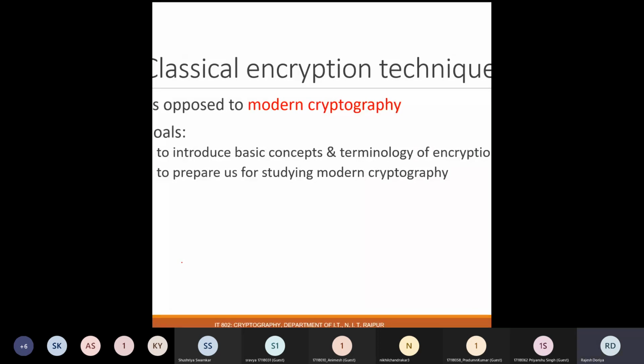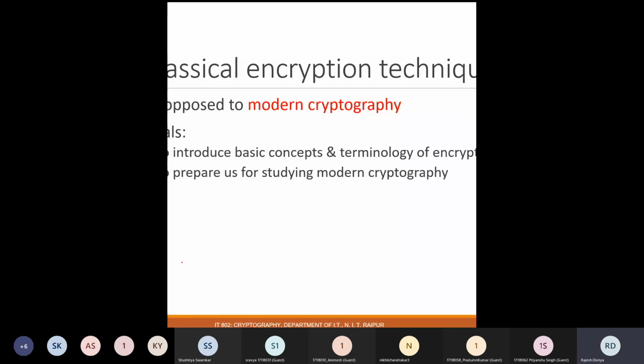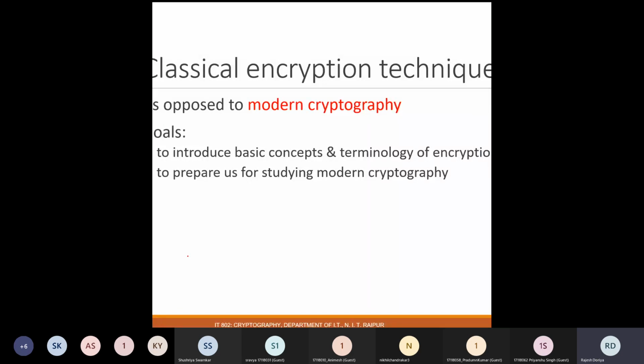Now let us see the first thing which we are going to discuss in your cryptography subject, and that is classical encryption techniques. So there can be two types of encryption techniques.